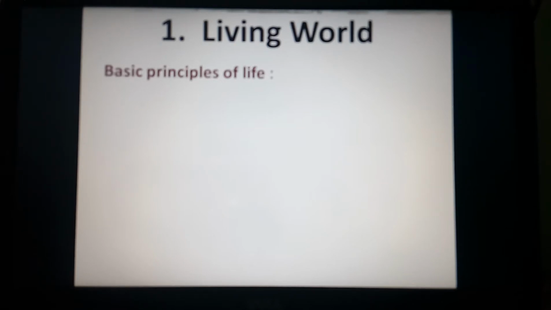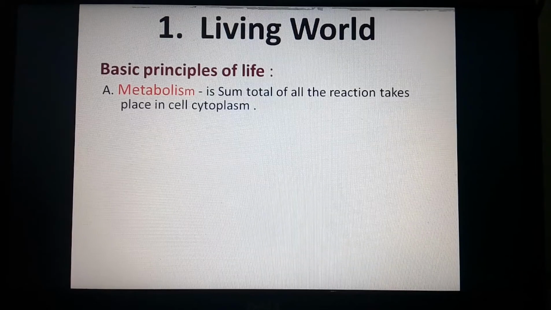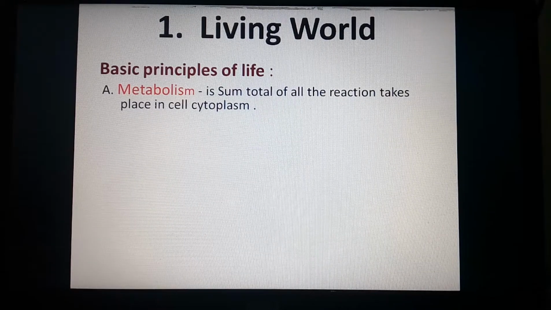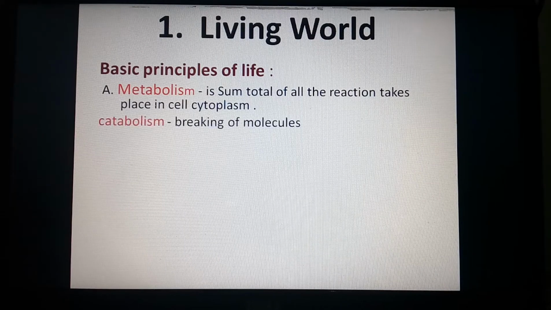Here, among the basic principles of life, the first basic principle we are going to discuss is metabolism. What is metabolism? The sum total of all the reactions that take place inside the cell cytoplasm is called metabolism. A number of different kinds of reactions are performed inside the cell, and the sum total of all those reactions is considered as metabolism. Metabolism is of two different types: catabolism and anabolism.